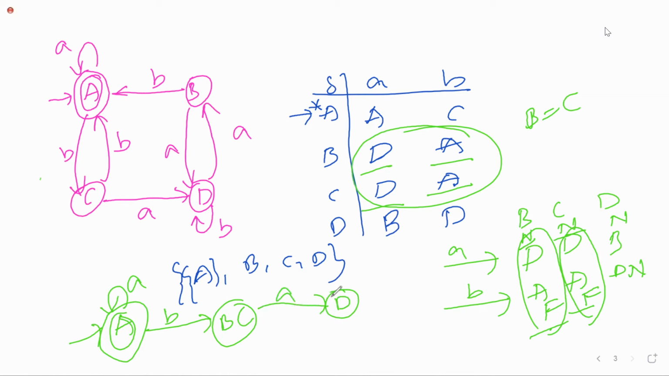Next, B on B, where is it going? A. C on B, A, ma'am. Same here, so one transition is enough. Next, D on A is B. D on B is D only. This is nothing but the minimum. Here you have minimized it to 3 states.